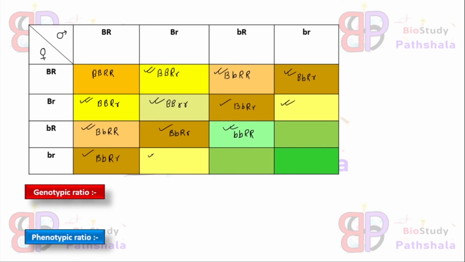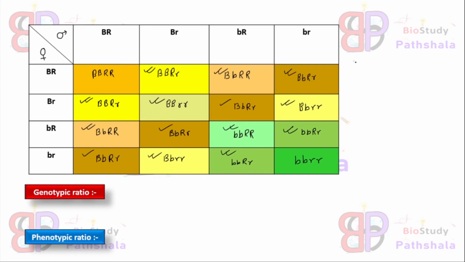These boxes will show the genotype of heterozygous condition of B gene and homozygous recessive condition of R gene, right? These two boxes will show the genotype of homozygous recessive condition of B gene and heterozygous condition of R gene, right? And last one will show all are the homozygous recessive conditions.